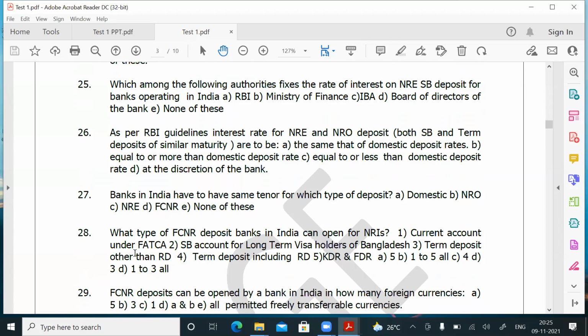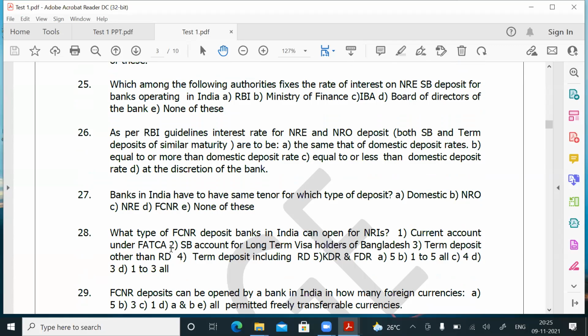Question number 28: What type of FCNR deposits can banks in India open for NRIs? Generally, FCNR, NRO and NRE, you will open only for NRI, or OCI, overseas citizens of India, or whatever it is, you will open for them. That is PIO, persons of Indian origin. So, what type of FCNR deposits can banks in India open for NRIs?